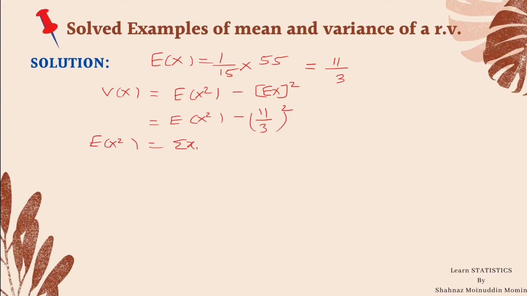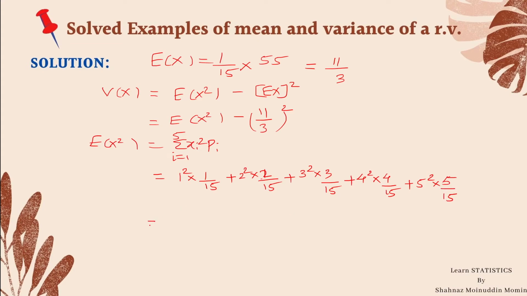Summation xi square into probability pi, i is from 1 to 5. So it is 1 square into 1 upon 15, plus 2 square into 2 by 15, 3 square into 3 upon 15, plus 4 square into 4 upon 15, and the last value is 5, so it is 5 square multiplied by 5 by 15.